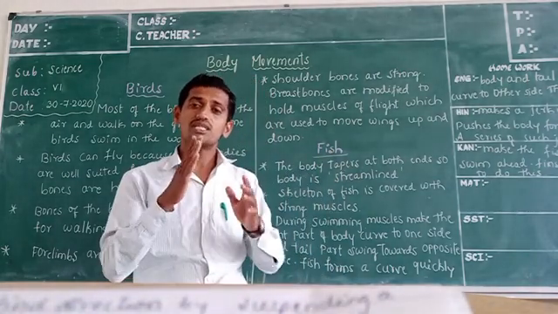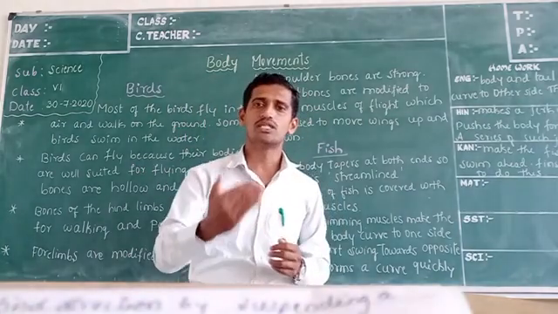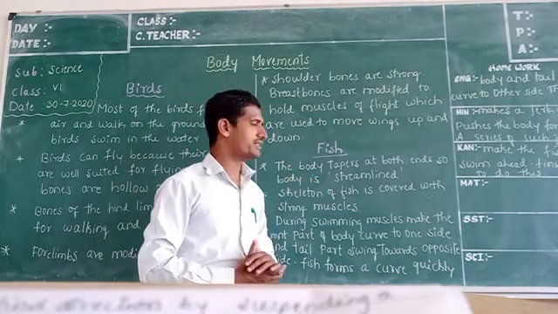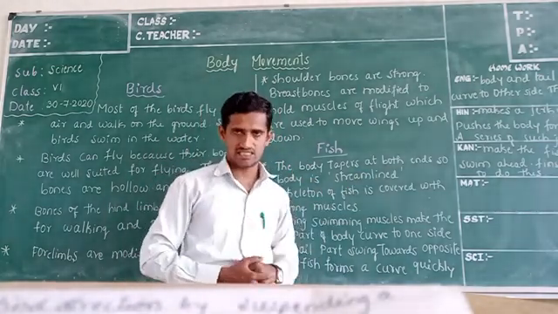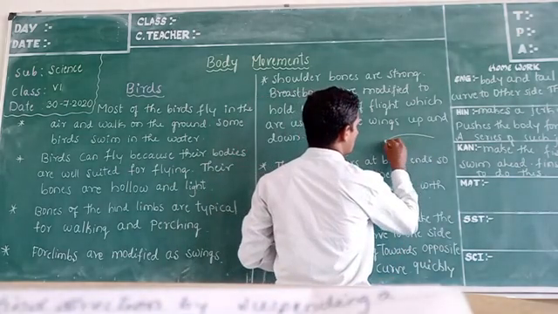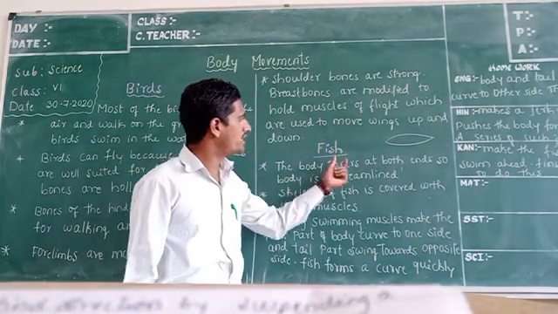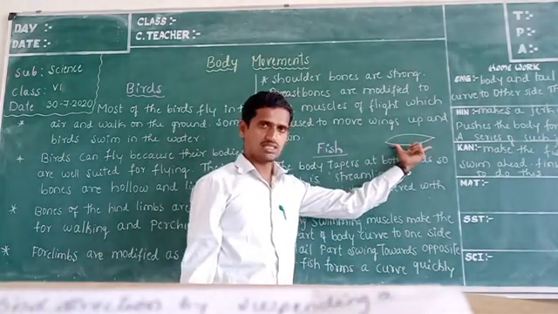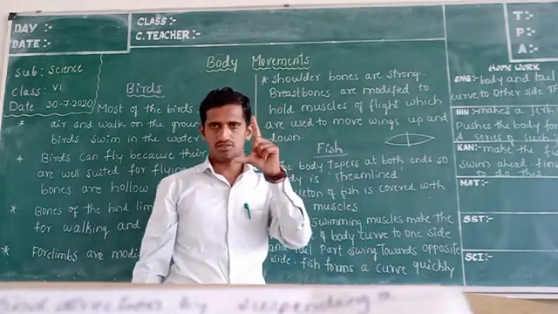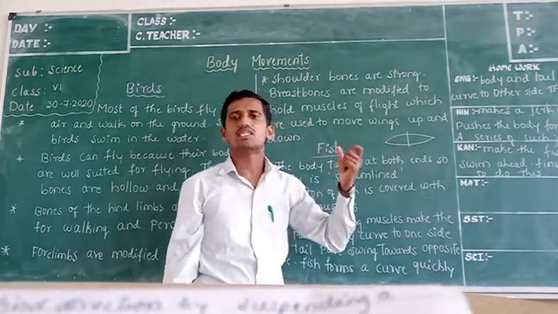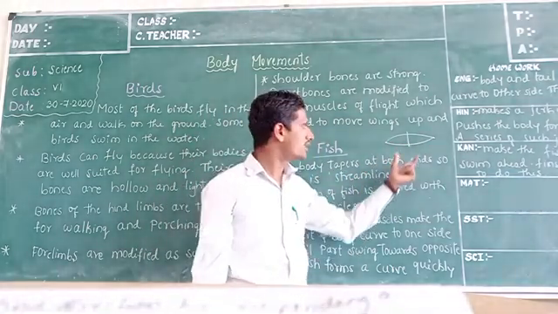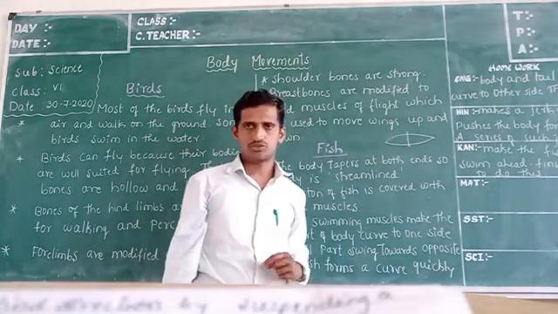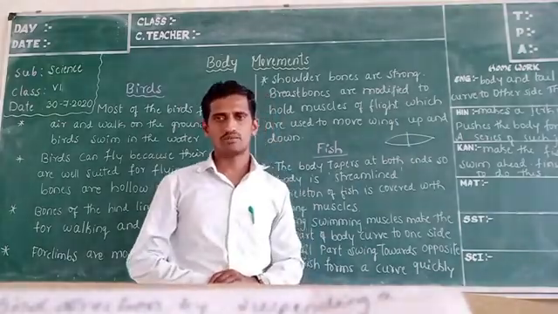They will have the shape of a fish. So what makes the movement of fish in the water easy? The body of the fish tapers at both ends. If you see the diagram here, this is the shape of the fish. Tapers means pointed. At both ends the body tapers, and in the middle it is bunched. This shape is called the streamlined body shape.